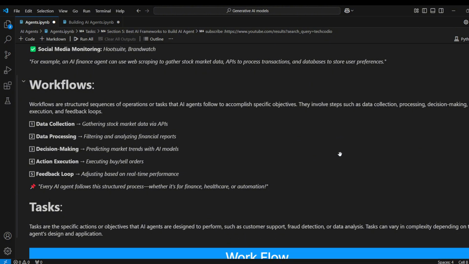Let's see the example: data collection, data processing, decision making, action execution, and the feedback loop. So now let's see the process of workflow. First, it is going to collect the data, then processing, filtering and analyzing financial reports, decision making, predicting market trends with AI models, action execution, executing buy or sell orders, feedback loop, adjusting based on real time performance. So here I took the workflow with the example of a finance agent. I hope you got the understanding of workflow. Every AI agent follows this structured process. Whether it's for finance, healthcare, or automation, every agent has to follow this workflow.